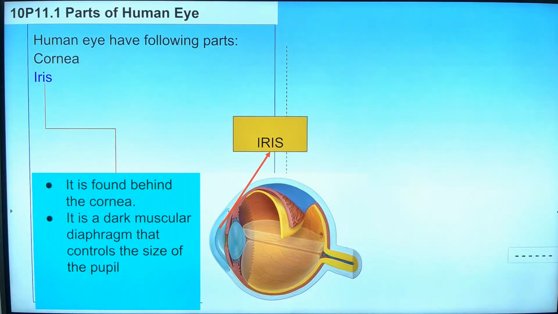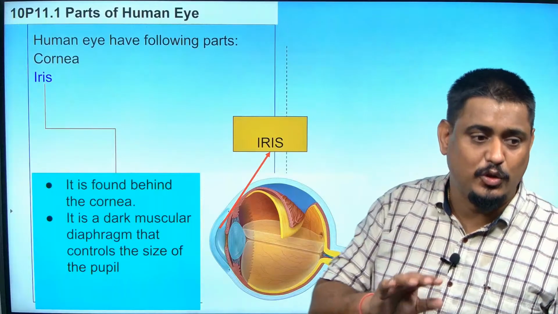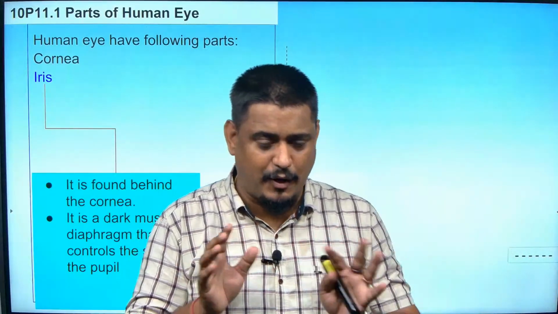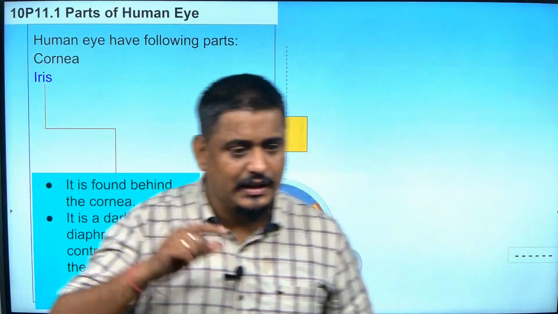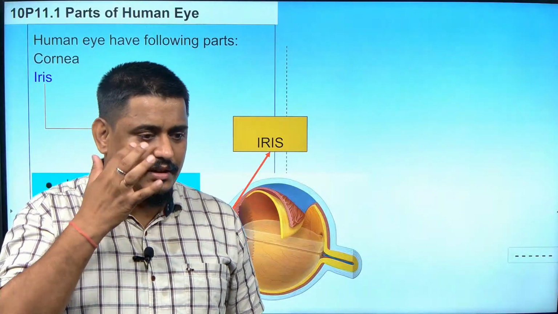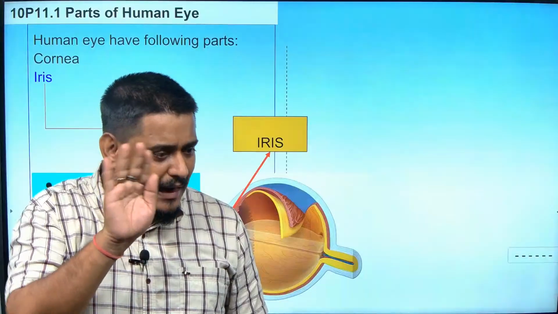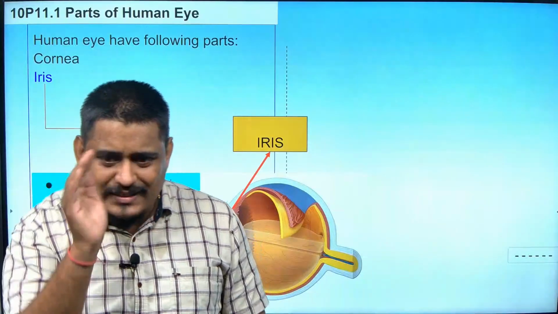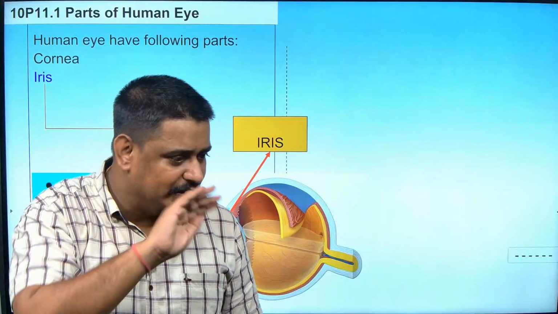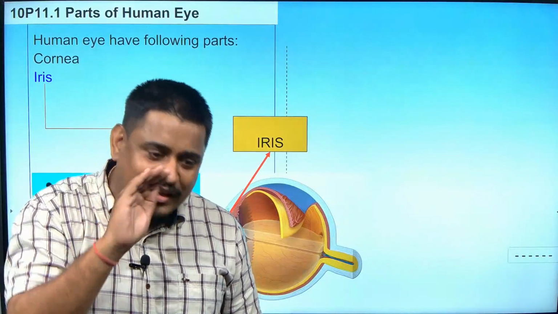Sir, which is the pupil, sir? That black one, sir. The black thing is there, no? Full black. Yes. I'll explain this to you. Those who are confused about what is the cornea and what is the iris in real life, please pay attention for one second. When you are seeing some white and black thing, the first layer, the white and black combined, is called the cornea.